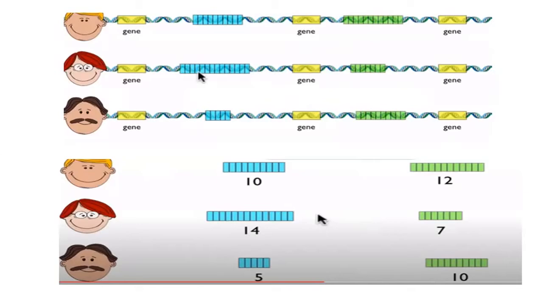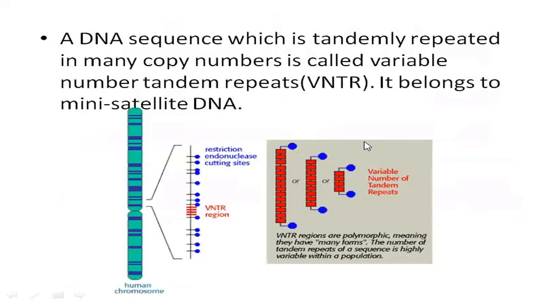And here you can see that it is VNTR, which is the main thing we are using over here. This is the concept where tandemly repeated sequences in many copy numbers are called variable number of tandem repeats. So it belongs to mini satellite. Here you have to remember, VNTR belongs to mini satellite. So you can see it repeated many times. This is the VNTR region where it varies from person to person.